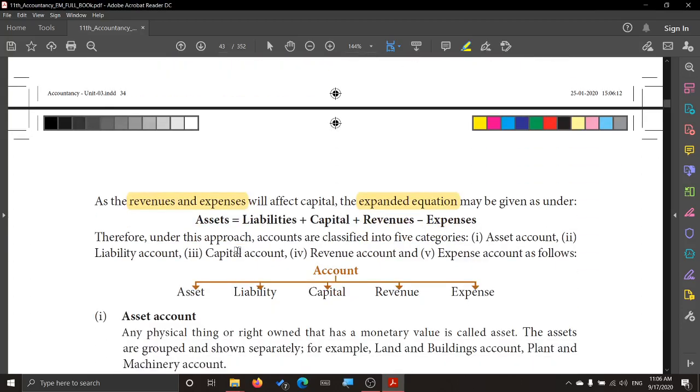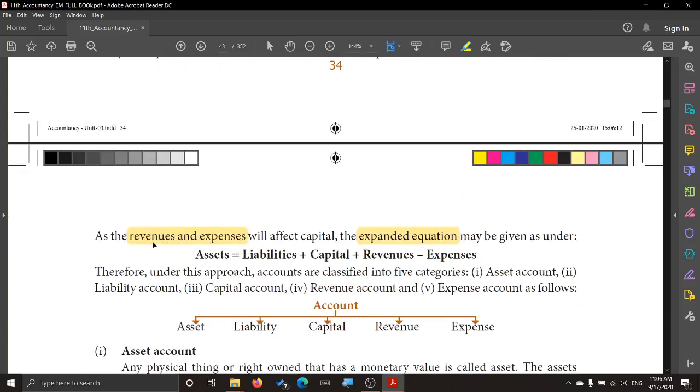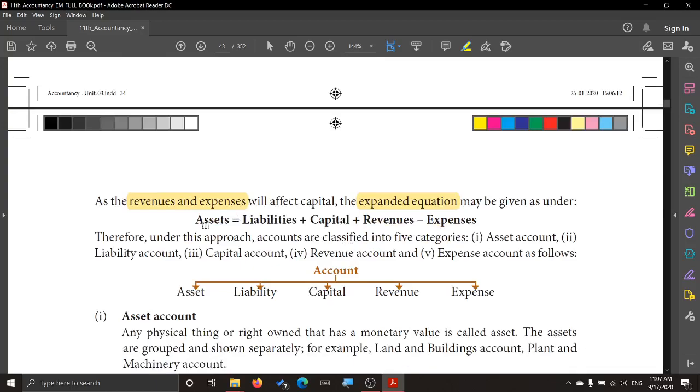Okay, now we have to think that not only assets and liabilities affect the transaction or a thing, we have revenue and expenses also. The revenues and expenses will affect the capital. In the expanded equation, if we include the revenues and expenses, asset is equal to what? Liabilities plus capital, this we have already seen, plus revenue minus expenses. So they add the revenue and subtract the expense. This is equal to assets. This is what they say.